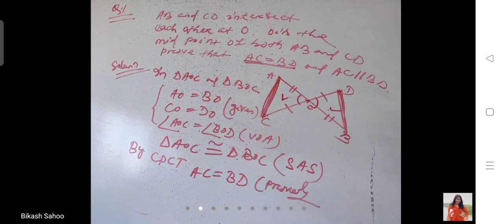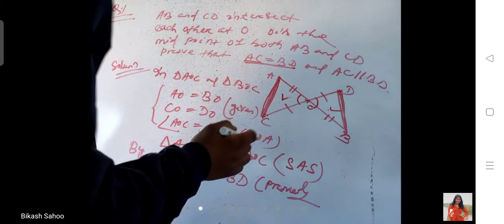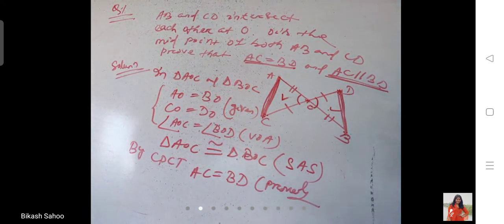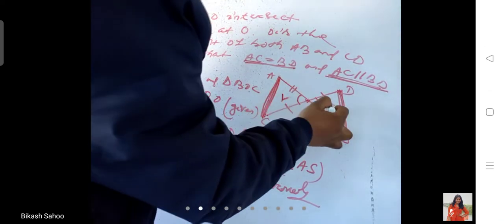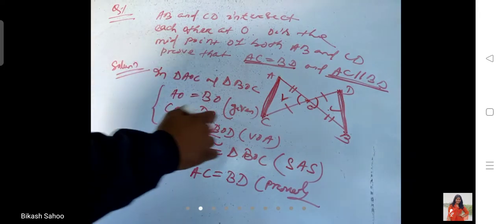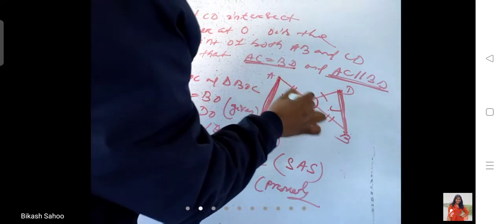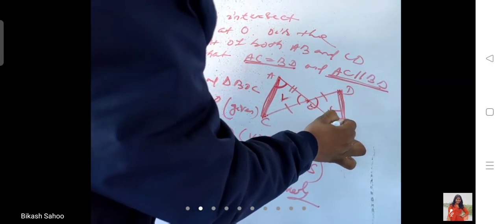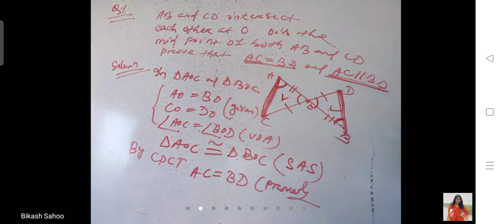Okay. Then the second proof is AC line is parallel to BD line. So when the two lines are parallel, we have to show the two lines are parallel. So how? You see that when these two triangles are congruent, angle CAO is also equal to angle DBO. Yes or no? By which angles? These two. Alternate angles. So you write.